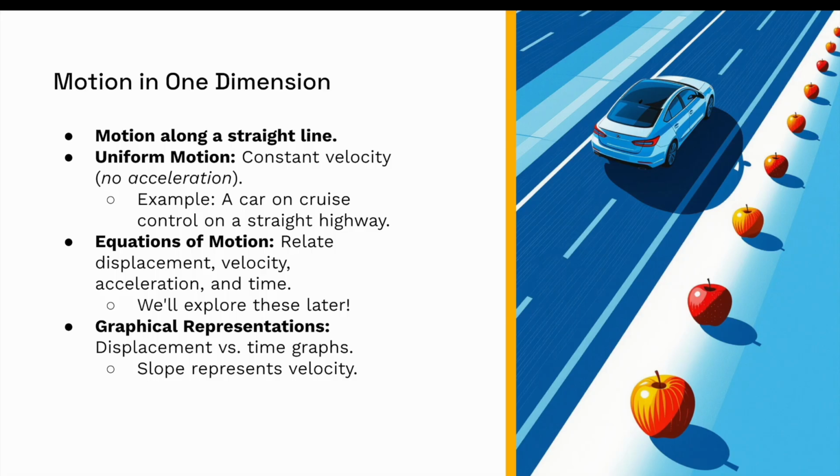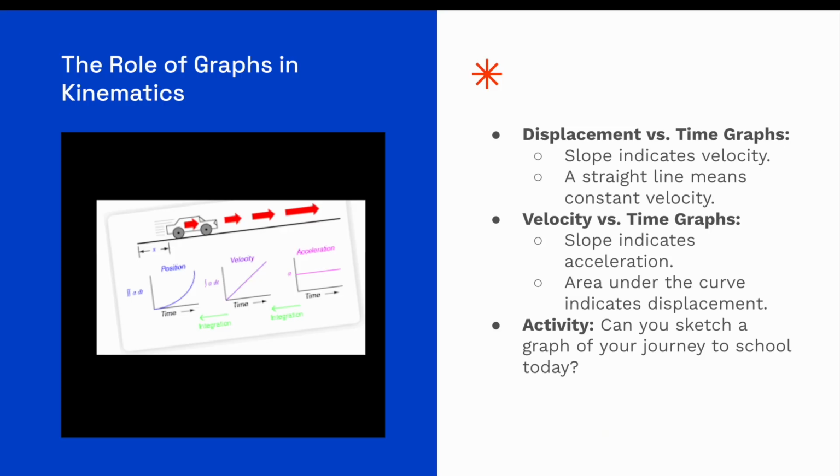So when we have uniform motion, we have something really, really cool. We can relate these displacement, velocity, and acceleration and time variables together. And we can also draw them on graphs quite easily. So this is what kinematics is, drawing these variables on graphs and relating them with equations. The graphs that we'll be using are called displacement time graphs and velocity time graphs.